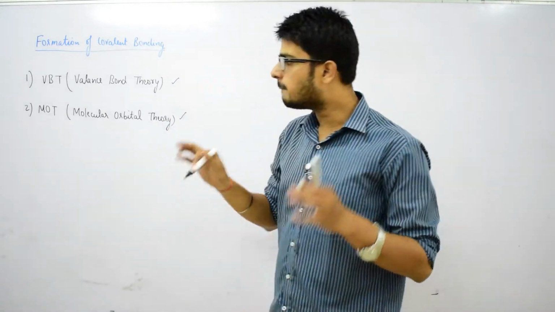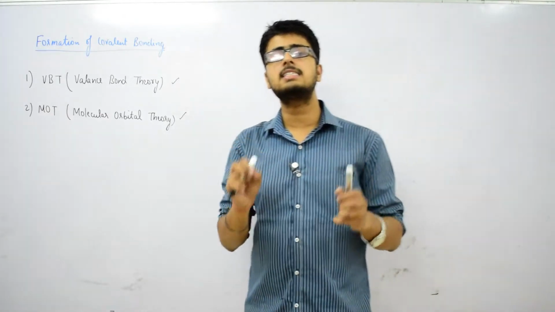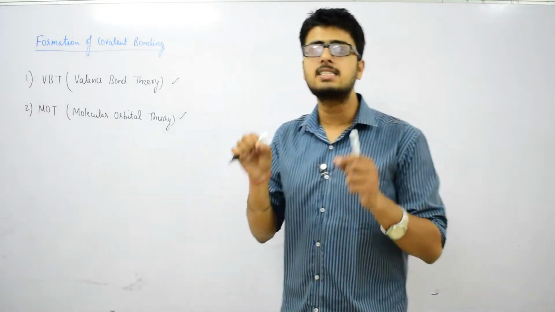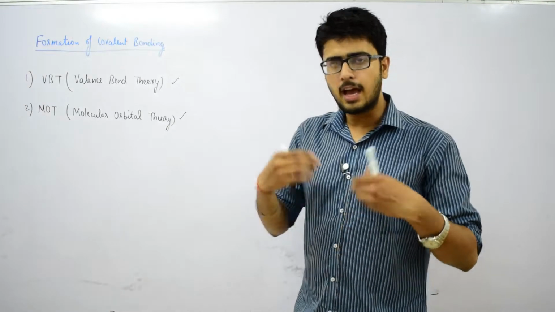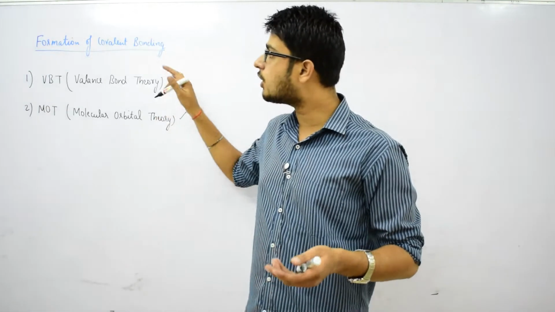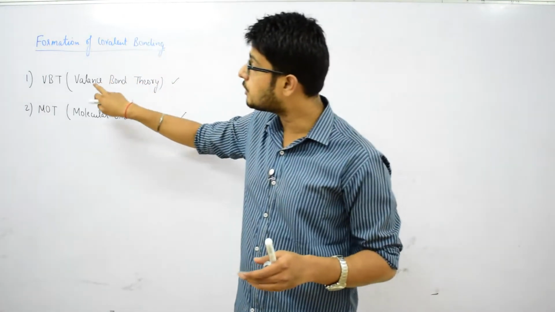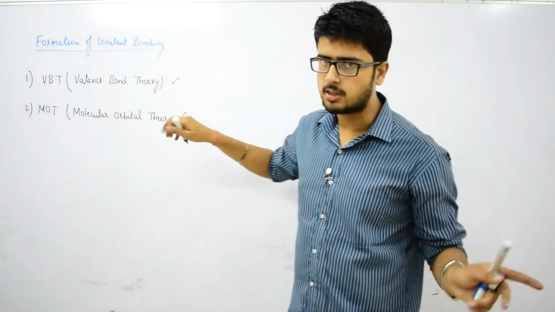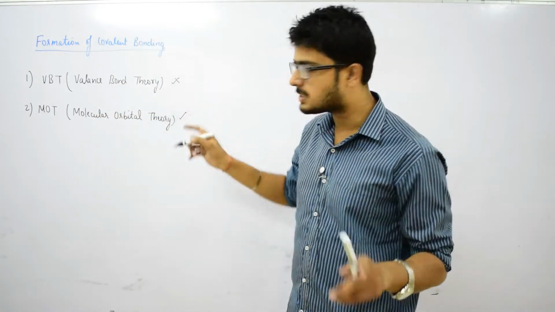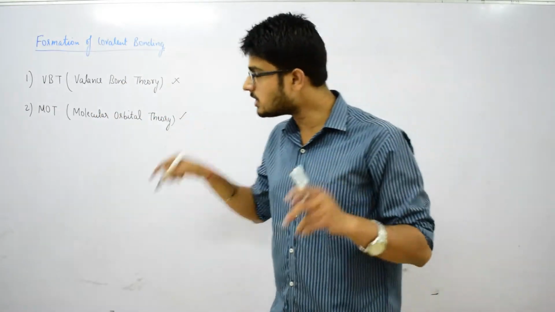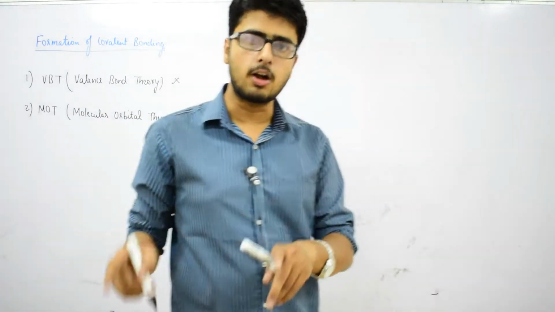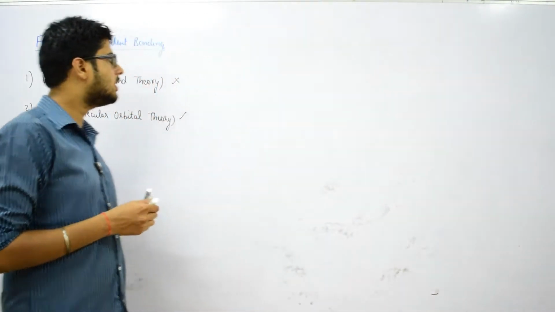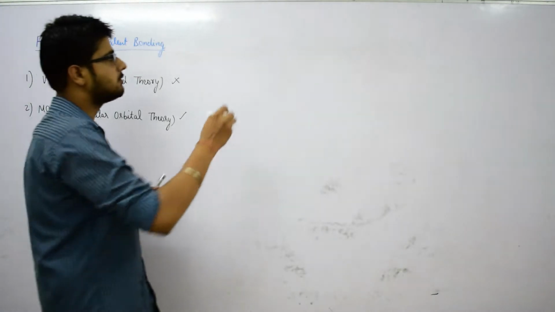Till now, molecular orbital theory is standing because it has none of those limitations and it fulfills all the limitations which were present in valence bond theory. So, valence bond theory has been rejected and we still follow molecular orbital theory. Now let us discuss the two theories briefly.